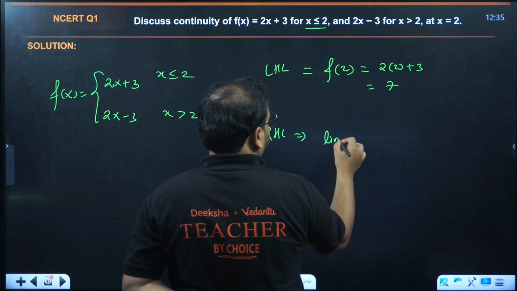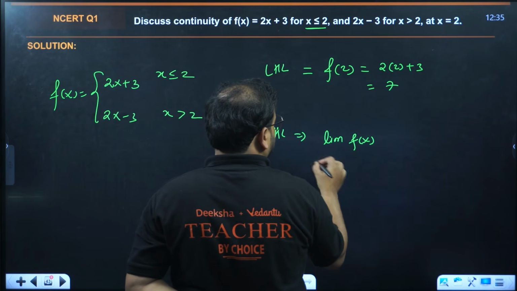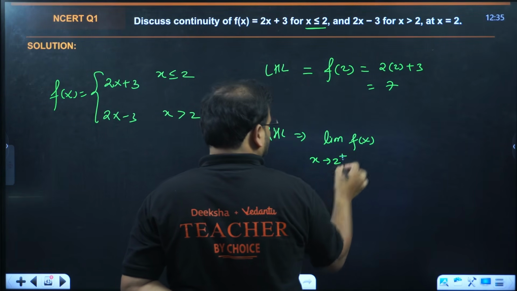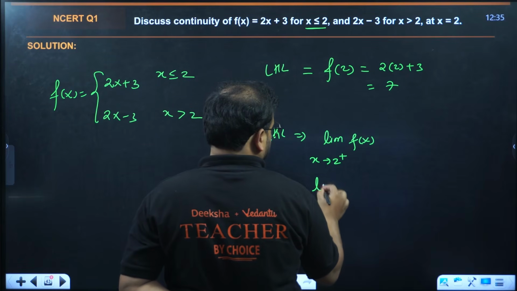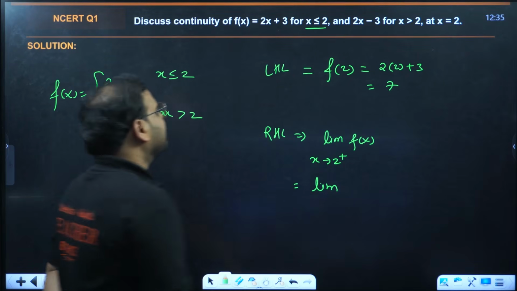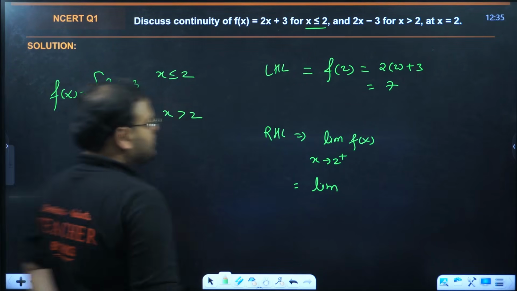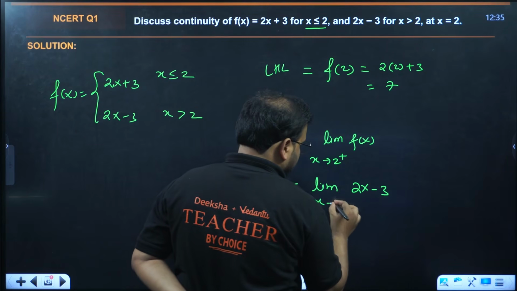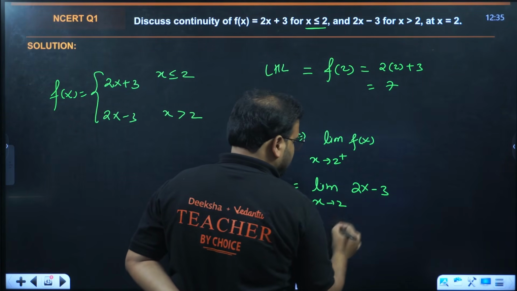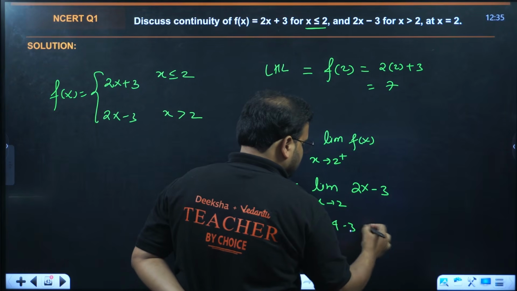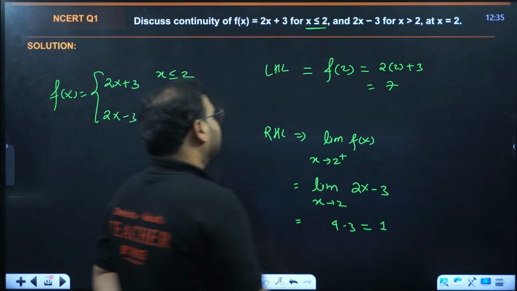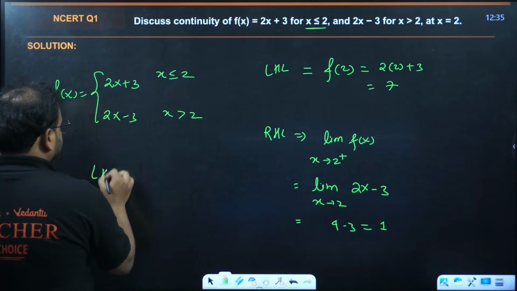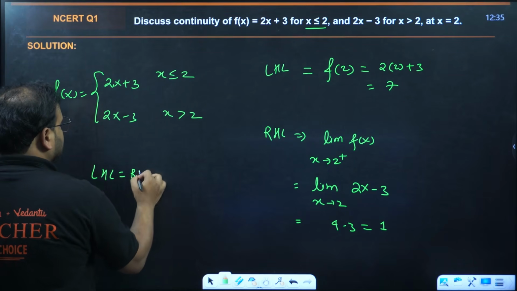Limit of f(x) when x tends to 2 from right hand side becomes the limit of the function, right side branching is 2x minus 3. So write that. When x tends to 2, the answer becomes 2 into 2 is 4 minus 3. How much is that? 1. Can you see that? Your LHL is not equal to RHL.